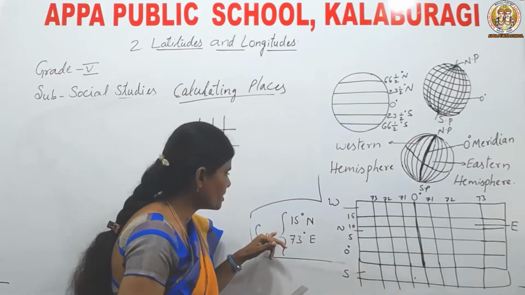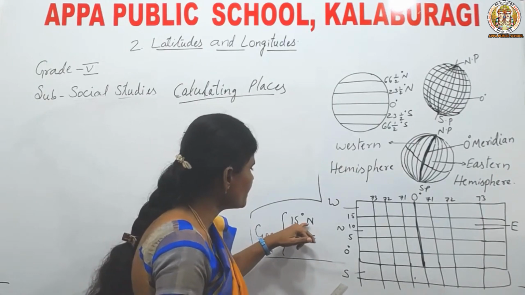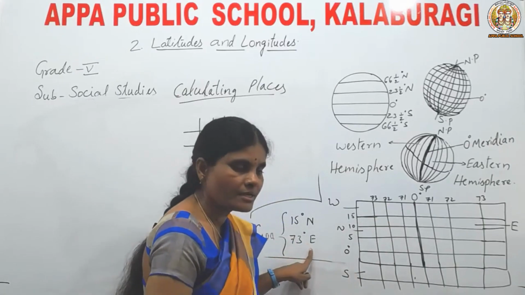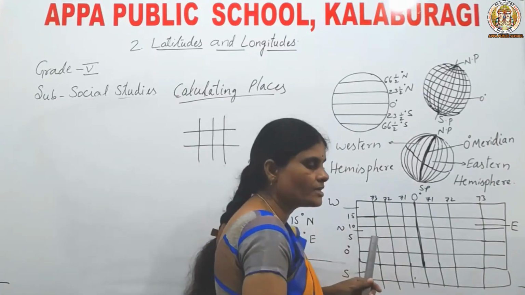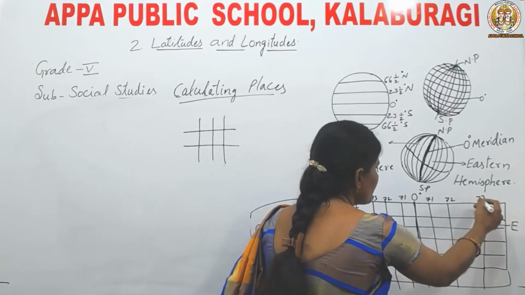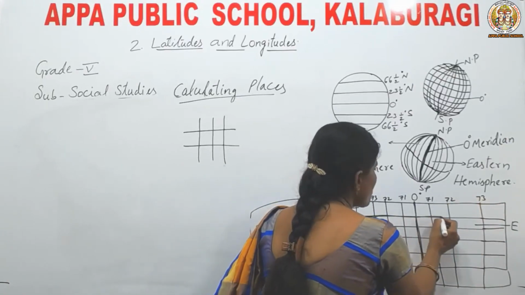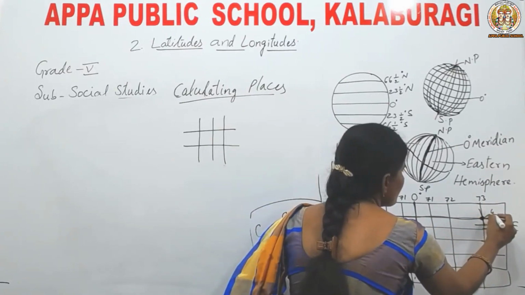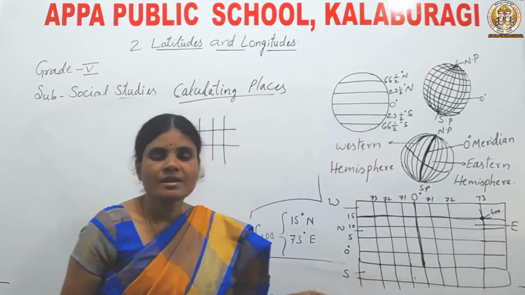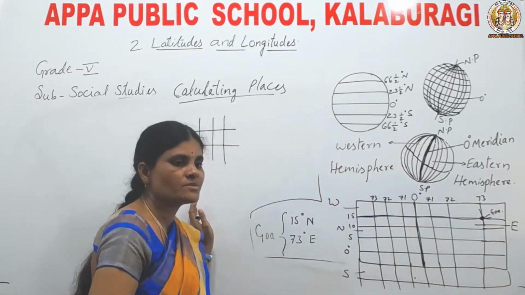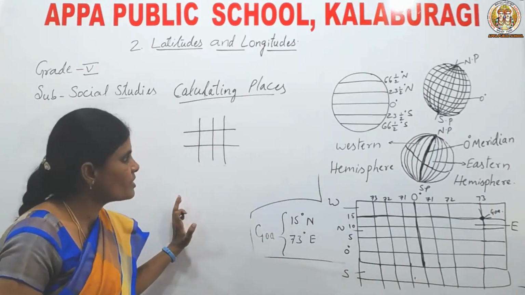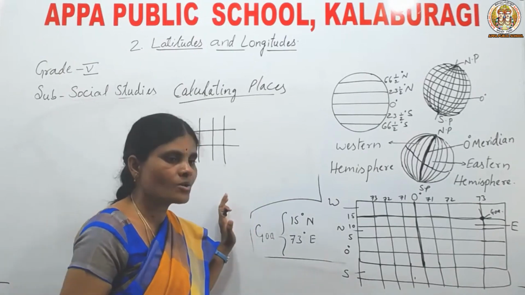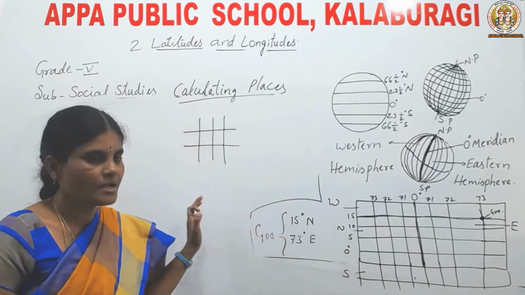That means, see where is Goa located? Goa is located at 15 degree north. This is the 15 degree north latitude. Okay, 73 degree east longitude. Where is 73 degree east longitude? Here. That means these two lines are intersecting here. That is why this is the place of Goa. Understood, children? Like this, we can locate places by using the grid. That means by using the latitudes and longitudes, we can locate the places easily on the earth. Understood, children?